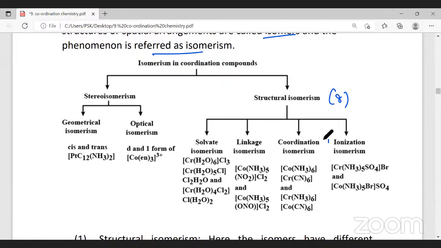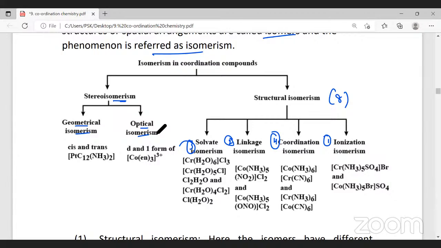First is ionization isomerism. Second is linkage isomerism. Third is solvate isomerism. Fourth is coordination isomerism. Likewise, in stereoisomerism, as in organic chemistry, we have 2 types in coordination chemistry: optical isomerism and geometrical isomerism. We will understand each type in detail with examples. But you should remember, isomers are compounds having the same molecular formula, but different physical and chemical properties.